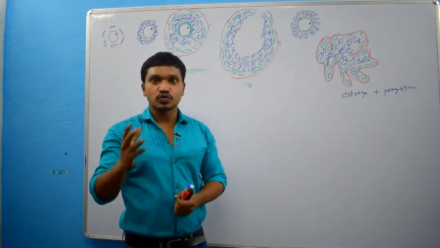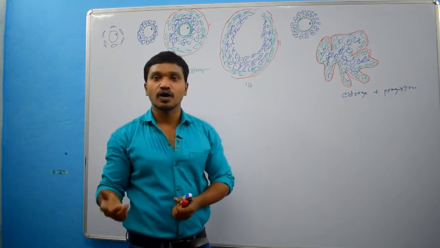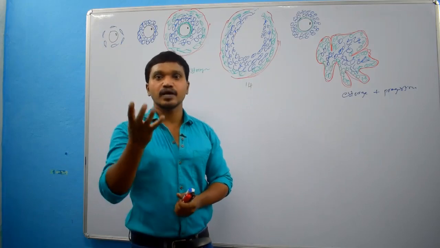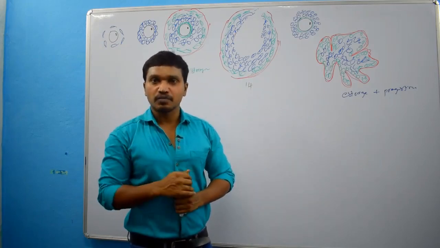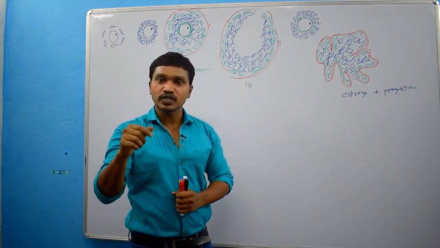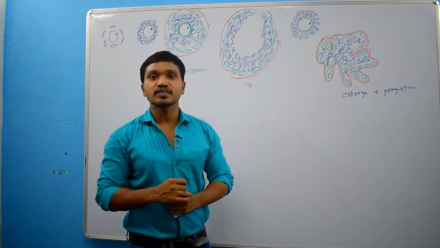It will convert into 2 cell stage, 3 cell stage, 4 cell stage, 8 cell stage, 16 cell stage, morula. Morula converts into blastocyst. Blastocyst will embed into the endometrium of the uterus at the 6th day after fertilization, or the 20th day of a 28 day menstrual cycle. After embedding,